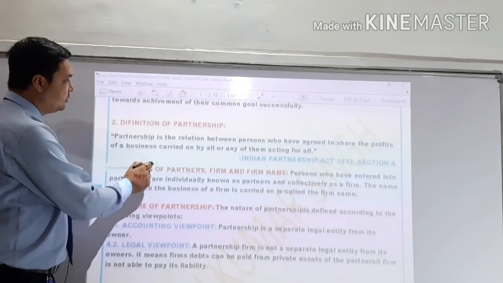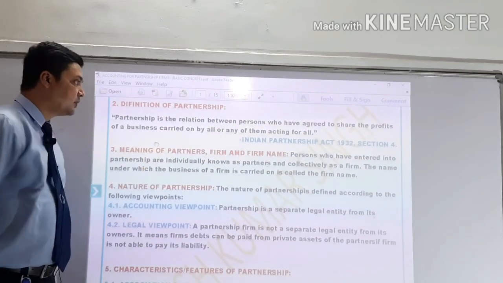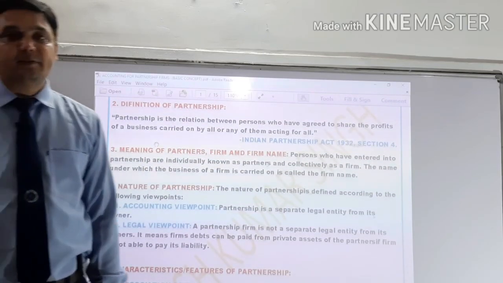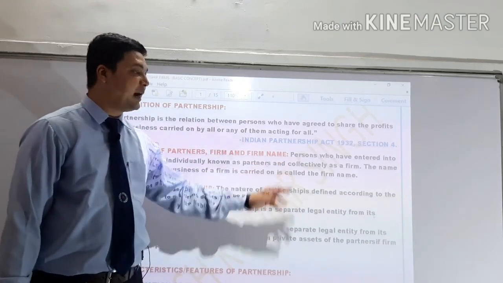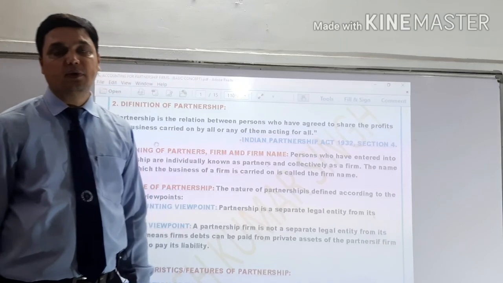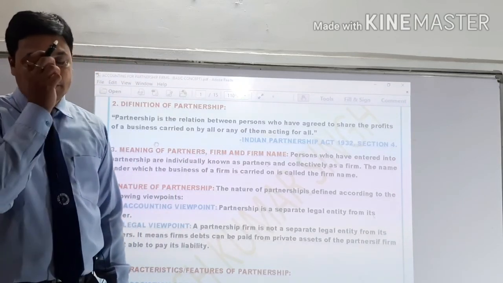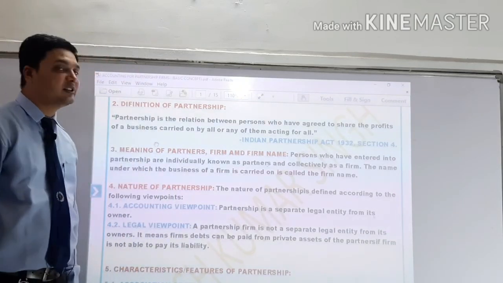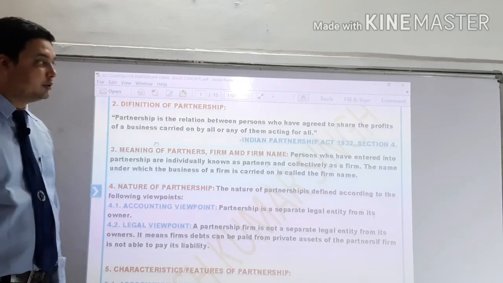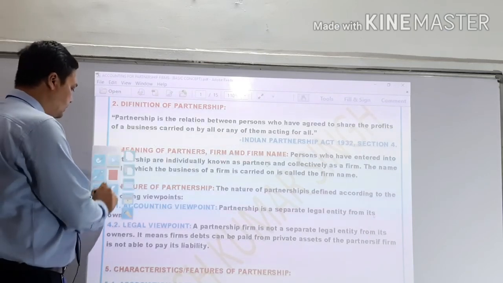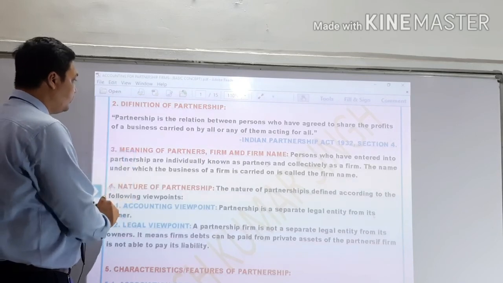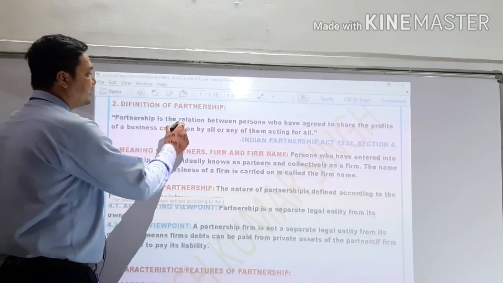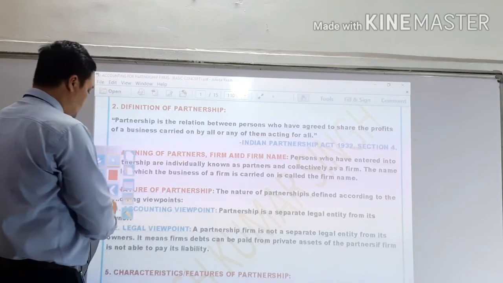Look here, the definition of partnership. Who defined the partnership? The partnership is defined through the Indian Partnership Act 1932, section 4. The Indian Partnership Act 1932 section 4 defines the partnership as: partnership is the relation between persons.